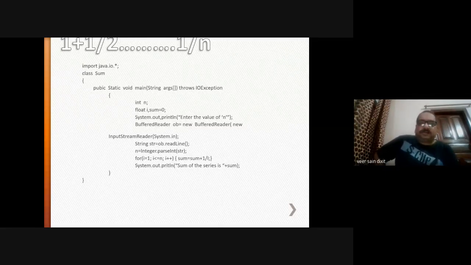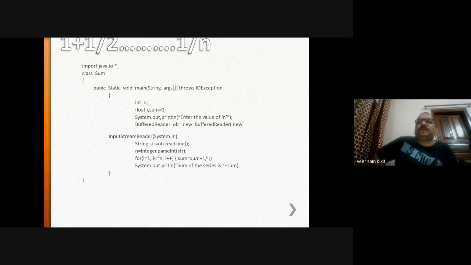In today's class, I will discuss various problems related with the control statements. In the previous class, there was a discussion on conditional statements and one looping statement, that is for loop.